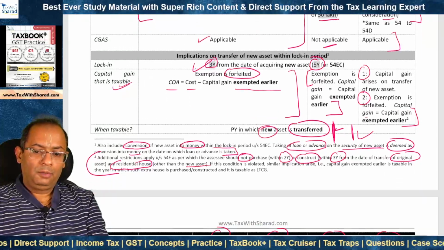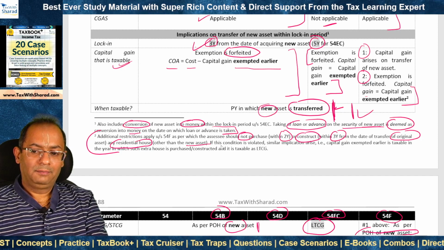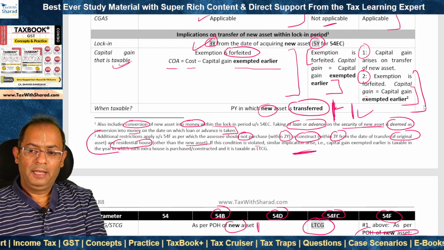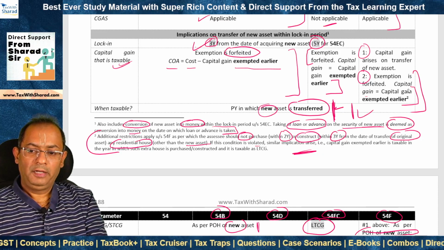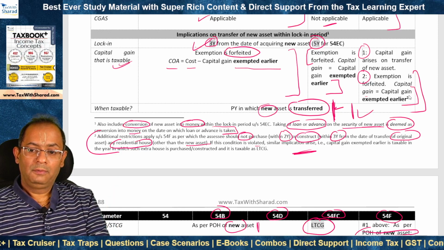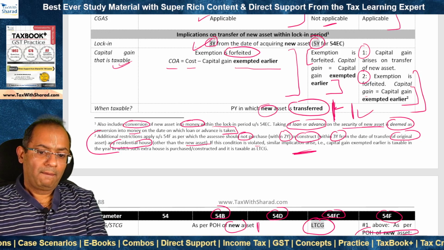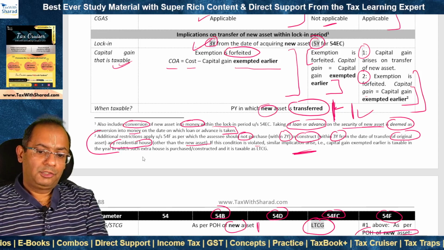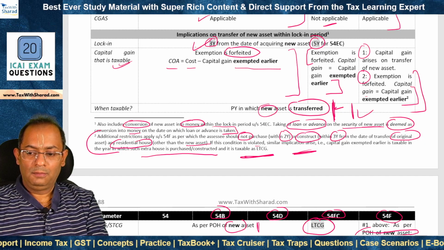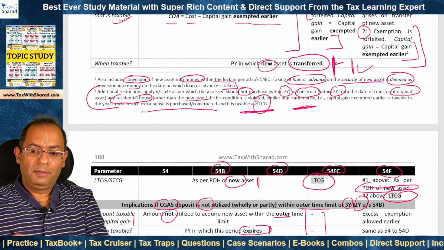Additionally, the assessee should not purchase or construct any residential house other than the new asset. If this condition is violated, similar implications arise. As per number 2 here, the exemption is forfeited and the capital gain that was exempted earlier under 54F now becomes taxable. When? In the previous year in which the extra house is purchased or constructed, and it is taxable as long-term capital gain.